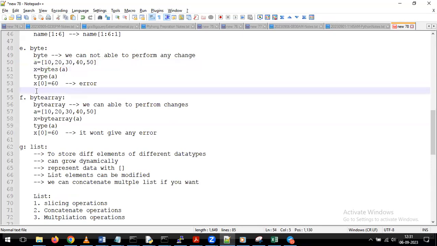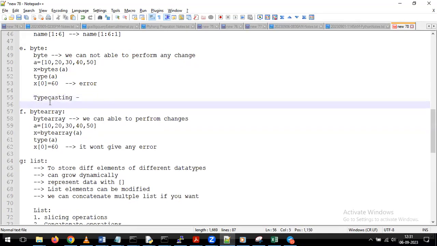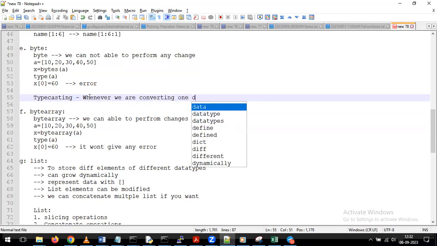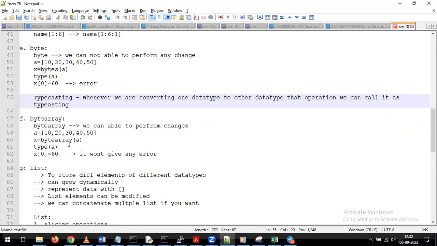Indirectly, if you observe here, what operation we are doing is we are performing the typecasting. First we are creating the list. That list we are converting into a bytes data type by using the function called bytes. This kind of operation we can call a typecasting operation. Whenever we are converting one data type to another data type, that operation we call typecasting. Now see, for example, I will show you one more example. So coming to your question, that is the correct answer. On top of list only, we can create the bytes data type.